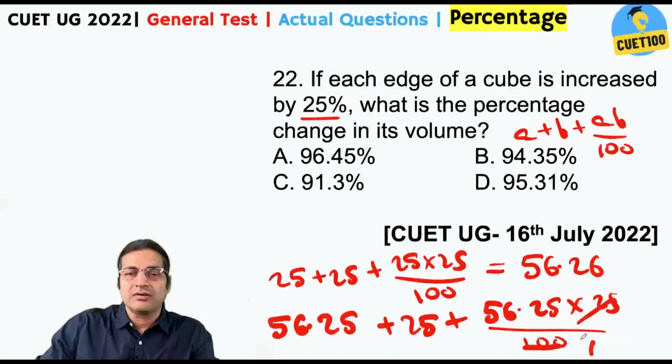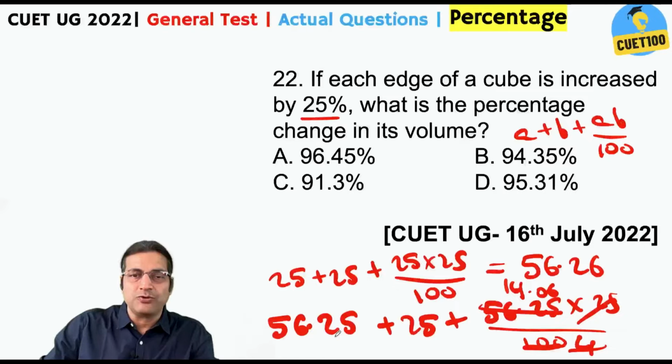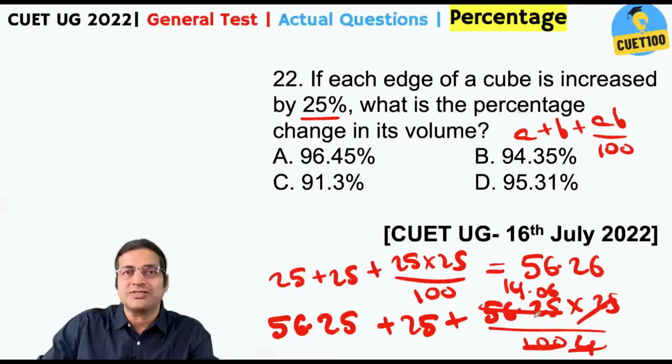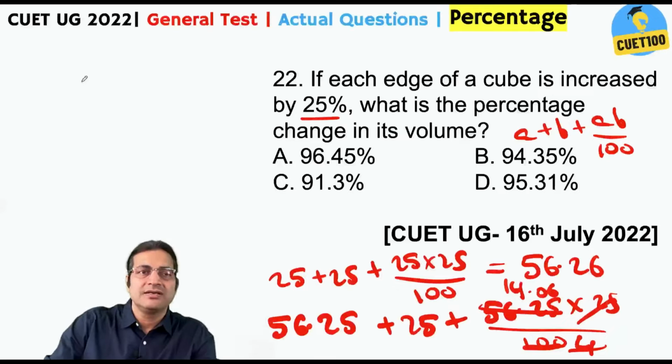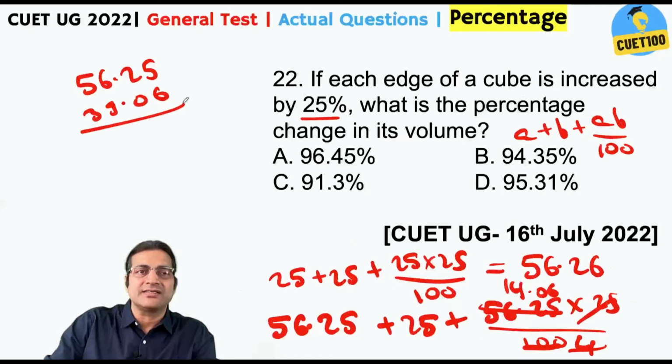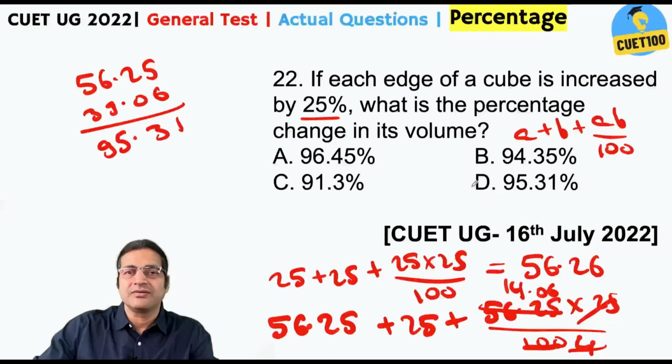1 by 4 of 56.25, right? This is roughly 14.06, right? So 56.25 plus 25 plus 14.06. 25 plus 14.06 is 39.06. So 56.25 and 39.06, this gives you 95.31%.